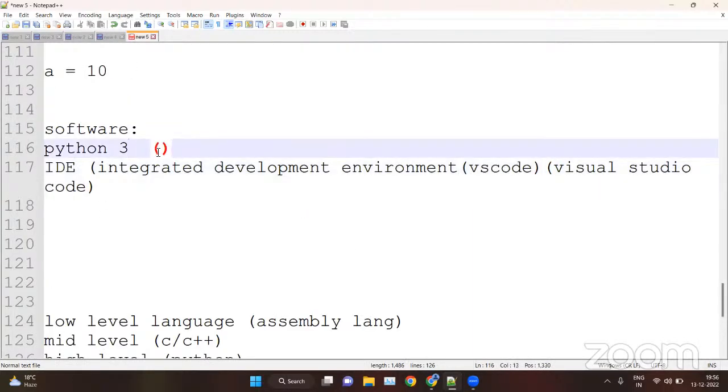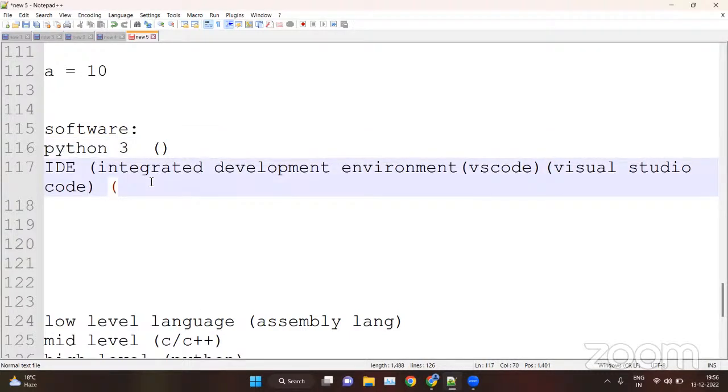Basically, Python comes with its own IDE, but we will use a different IDE. We will use VS Code because VS Code provides various features that we will discuss in the next session. So we will use Python for running the Python code, and we will use the IDE, that is Visual Studio Code.